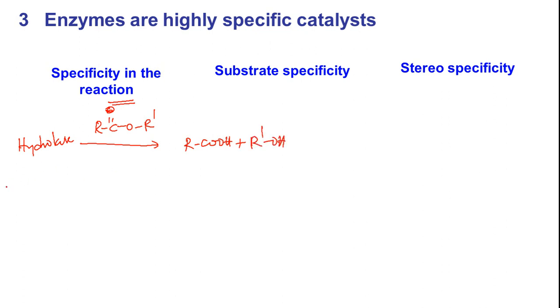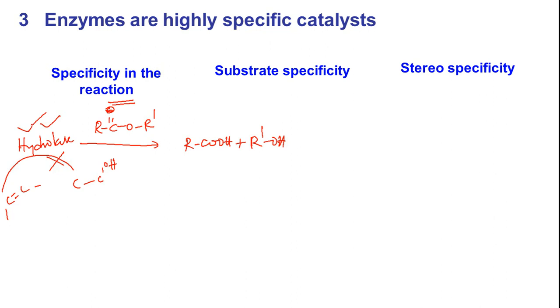But if a hydrolase is provided with a double bond, it is supposed to give a hydroxyl, but this reaction will not happen. A hydrolase cannot convert an alkene into an alcohol, that is an addition reaction. If this addition reaction is supposed to happen here, it will not happen.